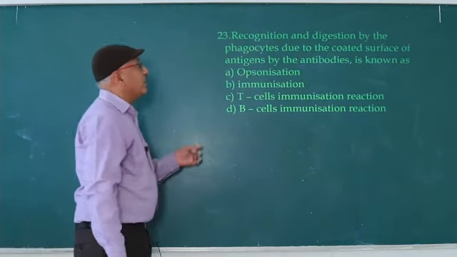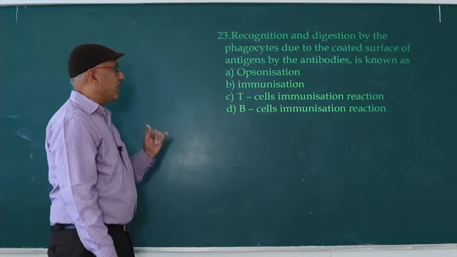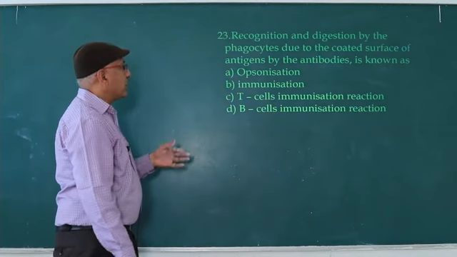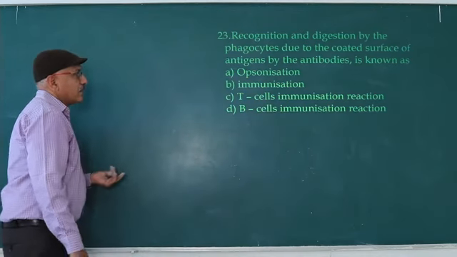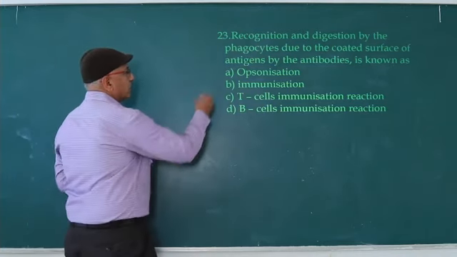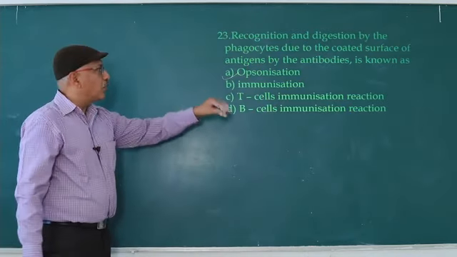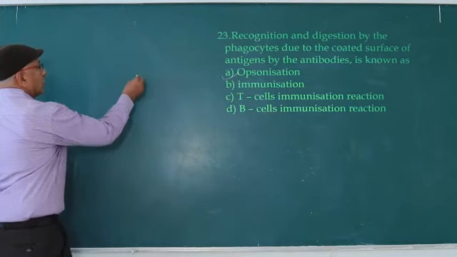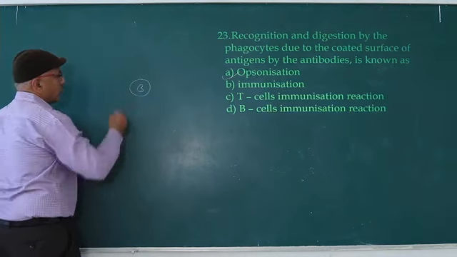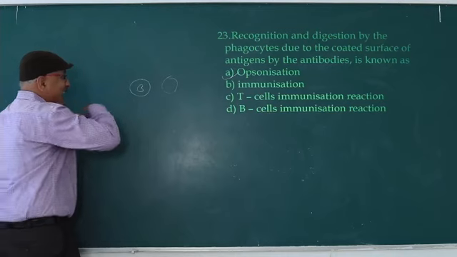Next one: recognition and digestion by the phagocytes due to the coated surface of antigens by the antibodies is known as opsonization, immunization, T cell immunization reaction, or B cell immunization reaction. That is known as opsonization. What is opsonization? More susceptible to phagocytosis. Sometimes it is a cell containing antigen.